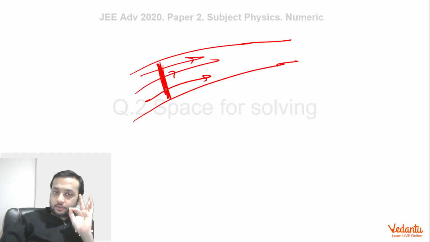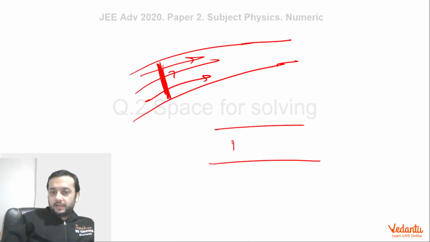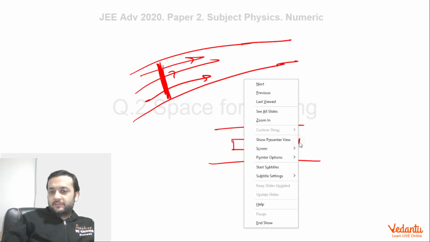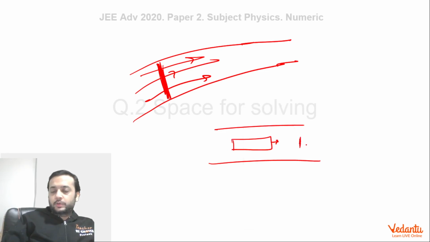That means the particles crossing this junction should always cross it at the same velocity. It should not happen that right now the velocity is 2 meter per second, then it becomes 4 meter per second and then 6. If I keep on looking at this junction, the velocity of the particles crossing it should always be the same, correct? Now, if the train is moving in the right direction, suppose I keep on looking at this junction.